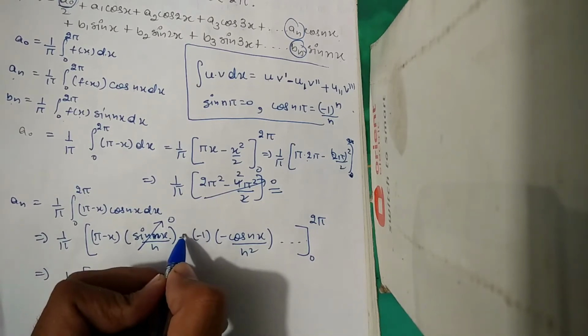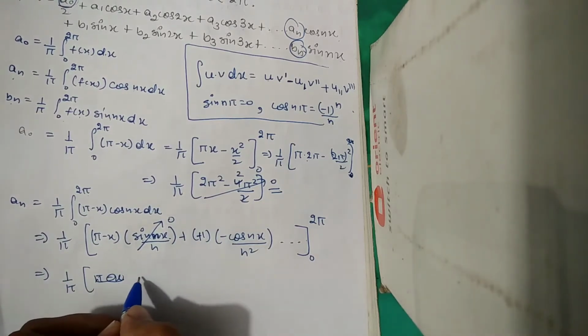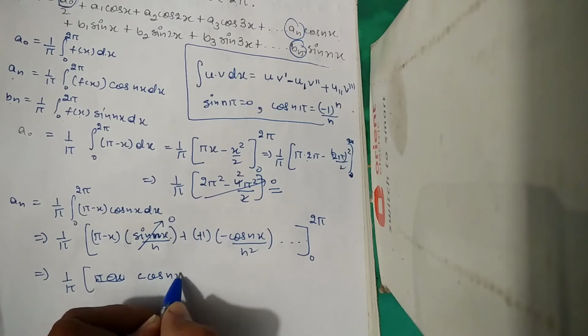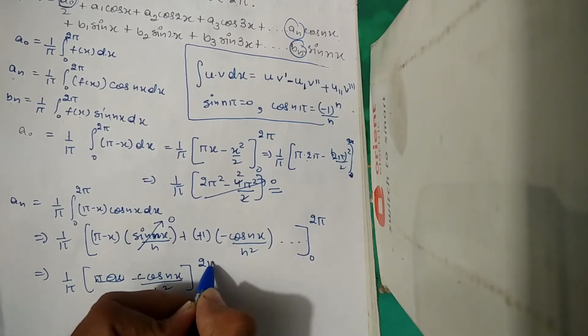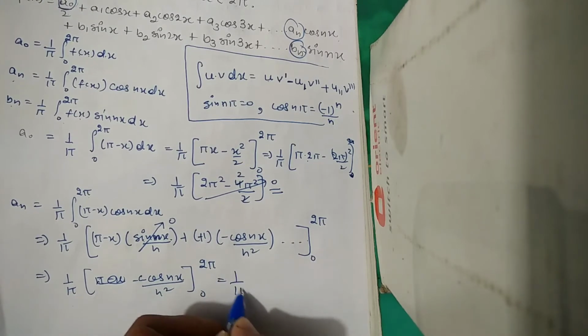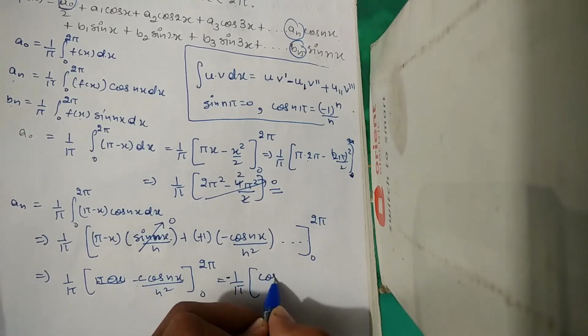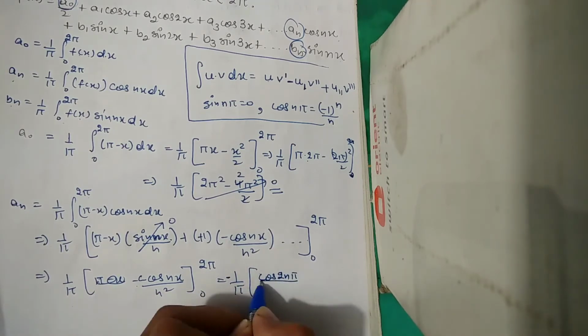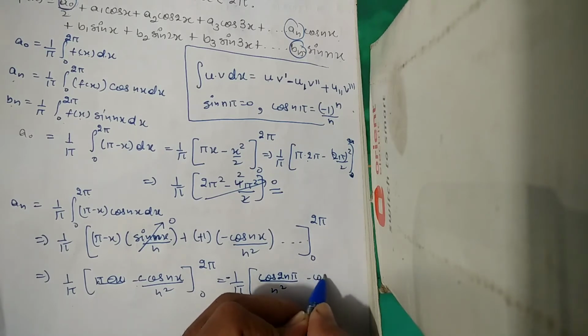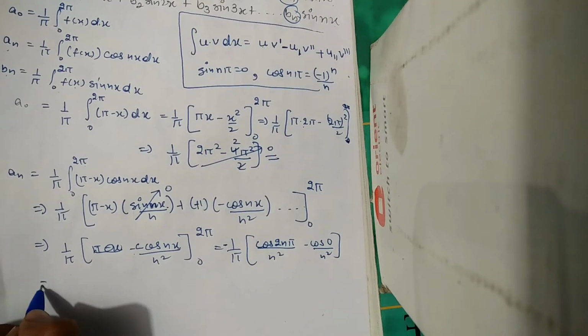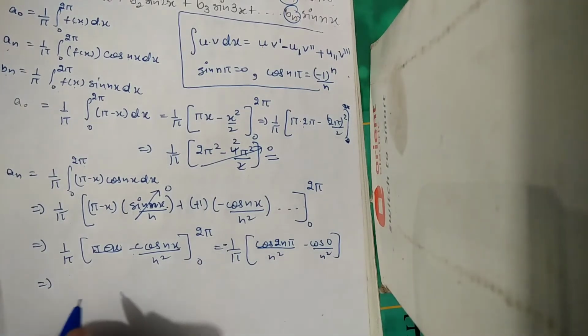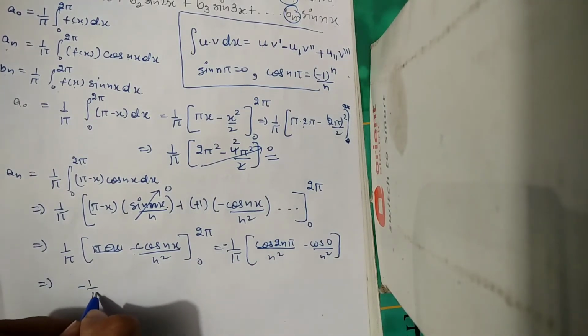So this value will be minus, will be plus, and that value will be minus cos nx by n square. By putting the limits from 0 to 2 pi, we will get 1 by pi, and minus, I am taking this minus outside, then this value will become cos 2n pi divided by n square minus cos 0 by n square. Now by getting its value we will get 1 by pi,